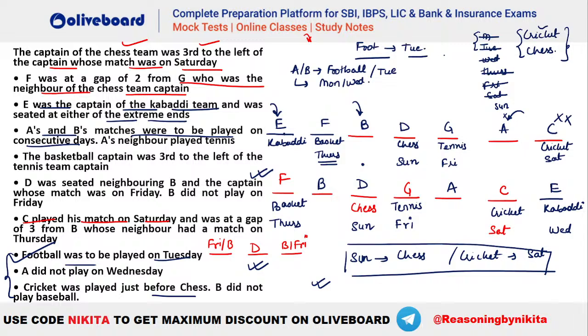Now we can fix your Tuesday and this also, right? We can fix your Tuesday and football and your baseball. Now we know that B cannot be playing baseball, right? B is not playing baseball, that is given. So that means this should be your baseball here. A will be baseball and B will be the person who is playing on Tuesday, right? And what is he playing? He is playing football here, right? And which is the only day remaining? You can see we are left with, I guess, Monday. So that means A will be there on a Monday. Okay. So this will be the arrangement that you will be getting.